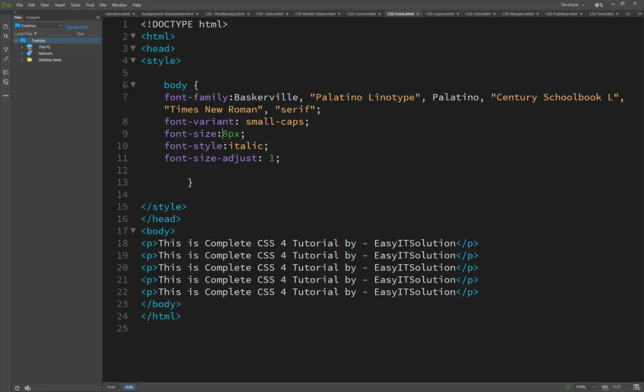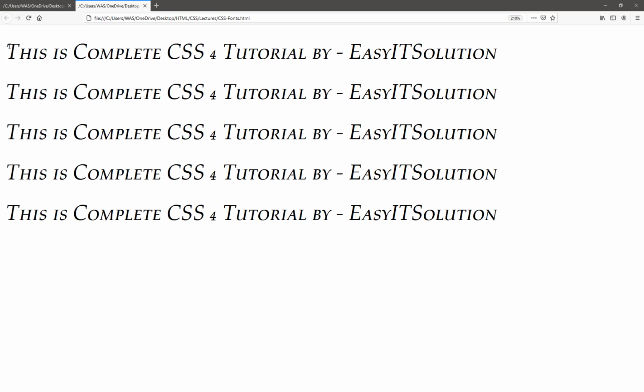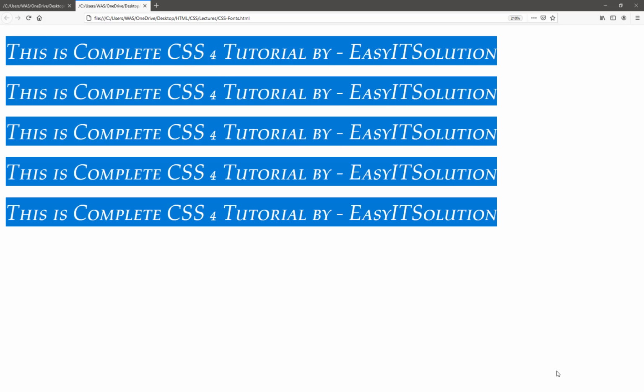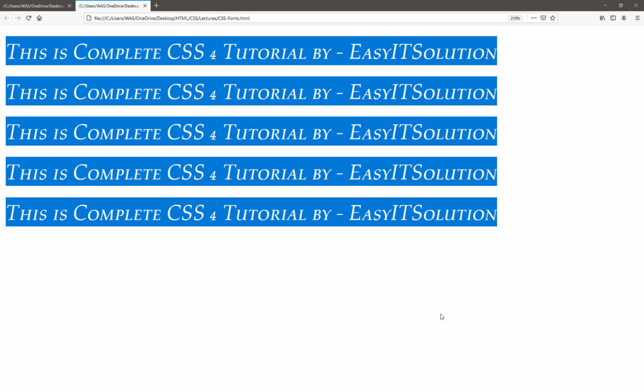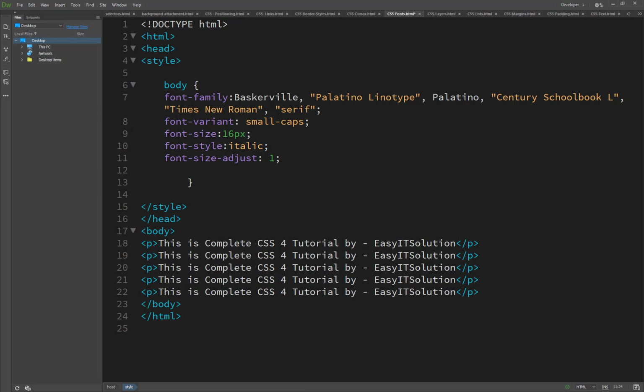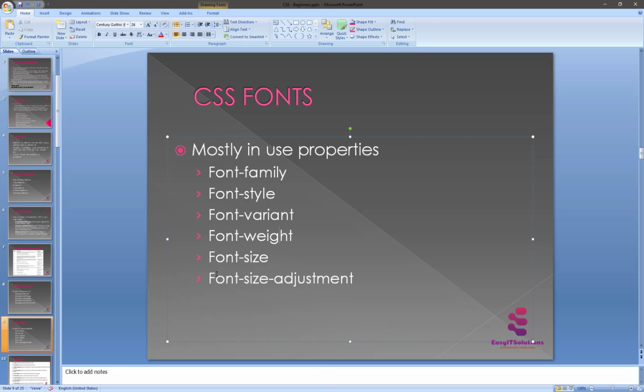Or if I set 16, then using the font size, the extra height is given, and now the font size is approximately 160 pixels, because 16 multiplied by 10. So multiplying by 1.0 means normal, and multiplying by 10 sets the font size at 160 pixels here. So this is the font size adjustment. We have just seen how the fonts work.